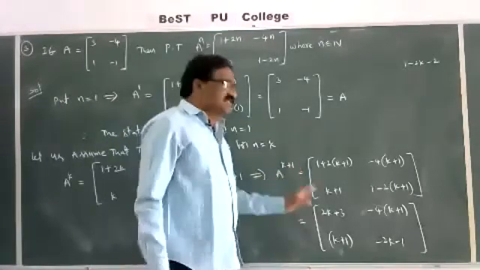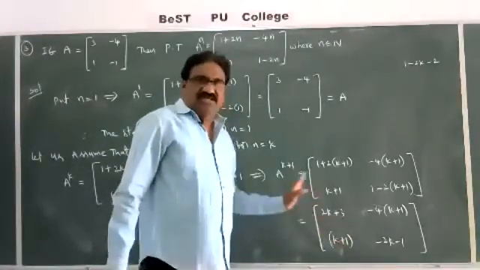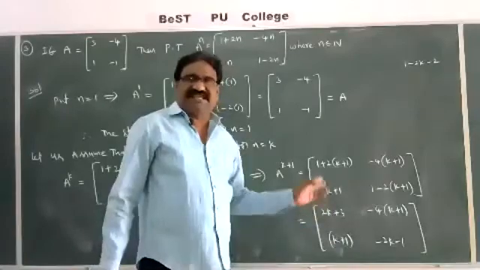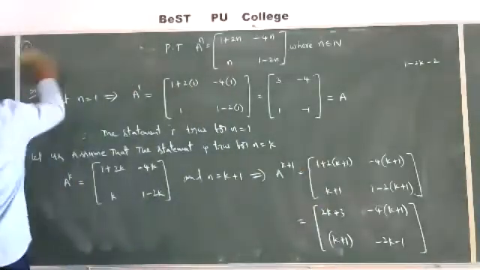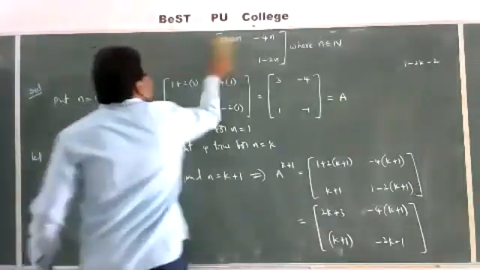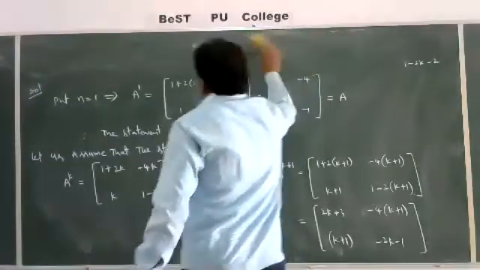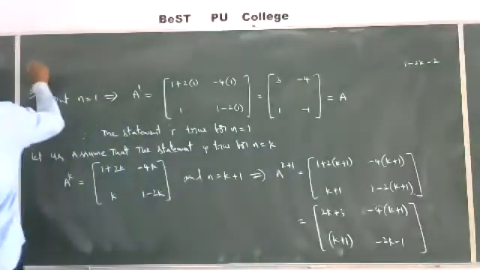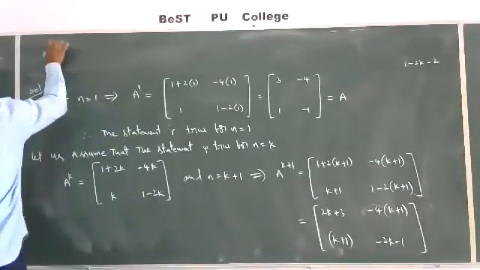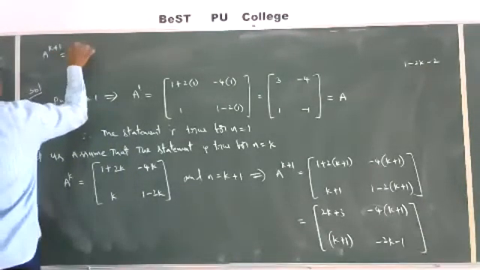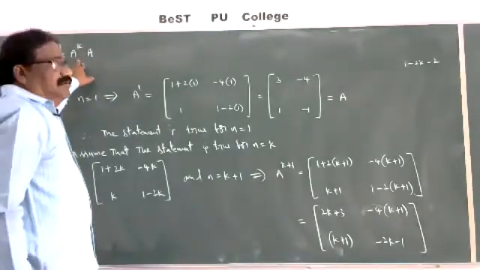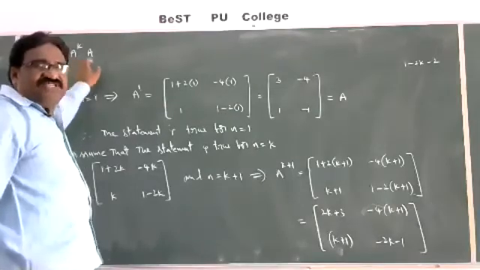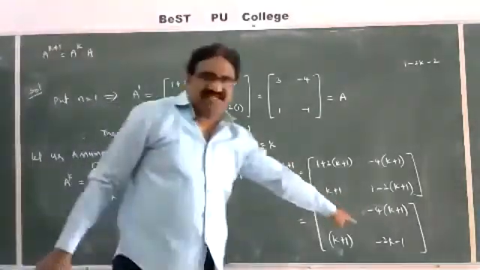A power k plus 1 is equal to, we require this. So what is A power k plus 1? A power k plus 1 is A power k into A. Write that. This is LHS. After completion of this multiplication, we get this value.